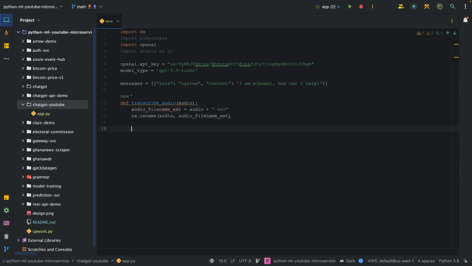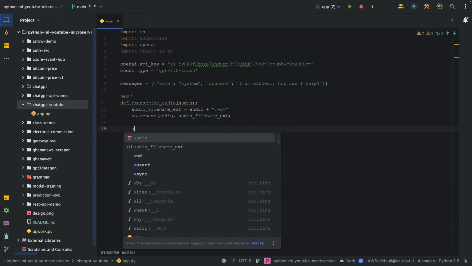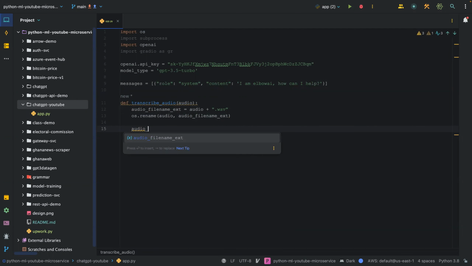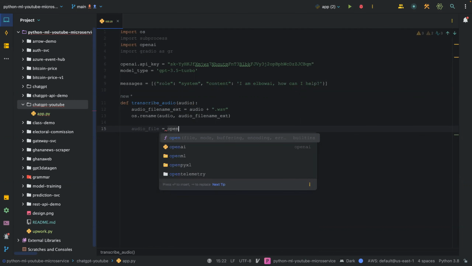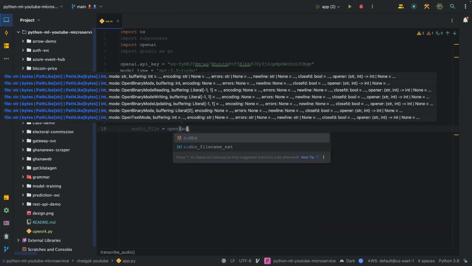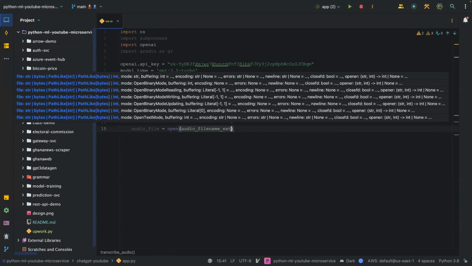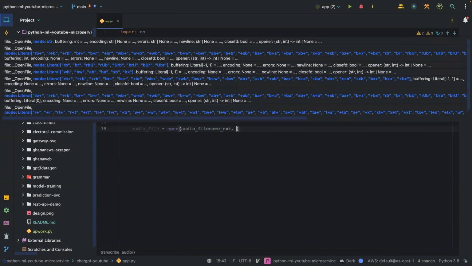extension. Once we do that, now we want to transcribe our audio, but before then we have to open the file, which is the audio file extension, and then we read it as bytes.